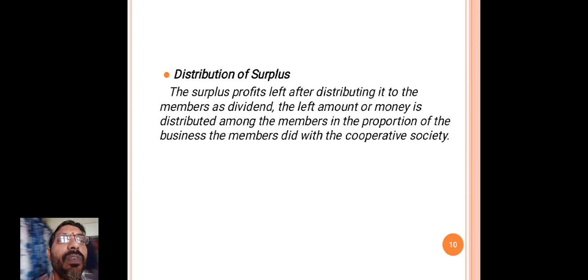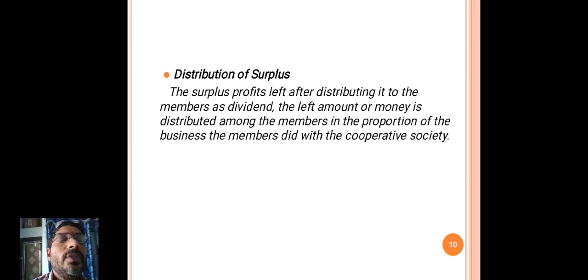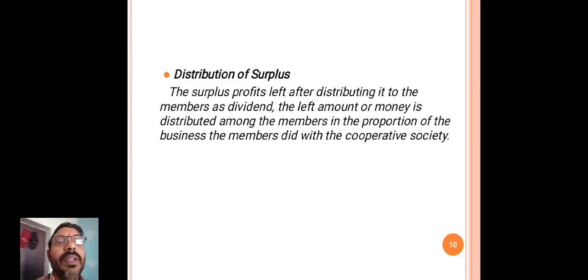The surplus profit left after distributing to the members as a dividend. The left amount or money is distributed among the members in the proportion of the business the members did with the cooperative society.